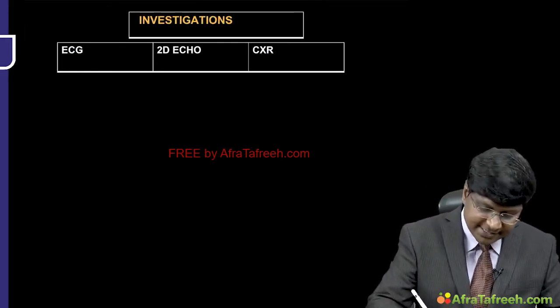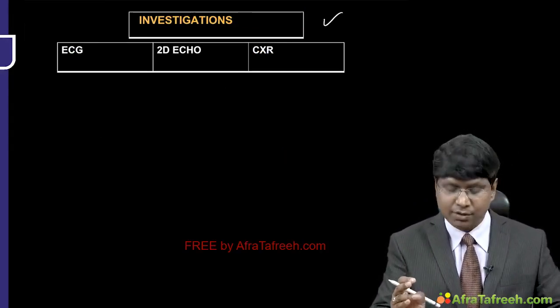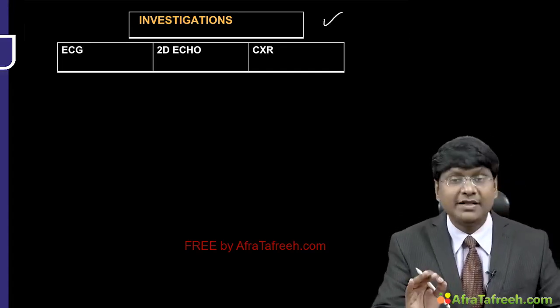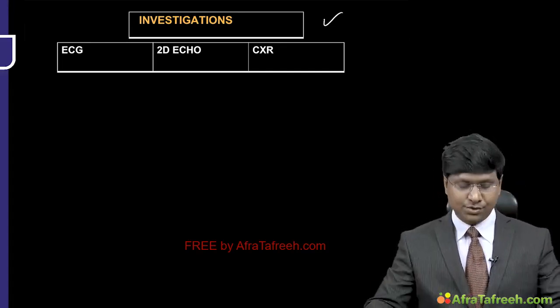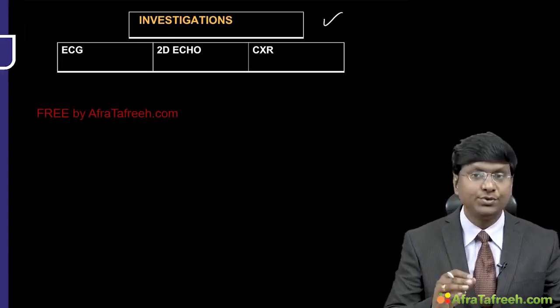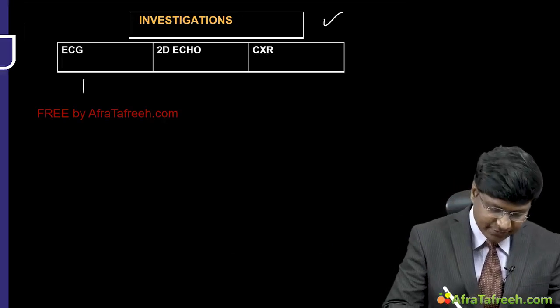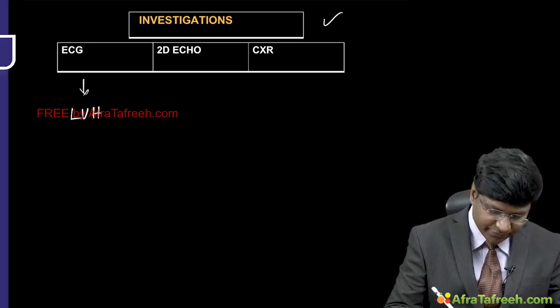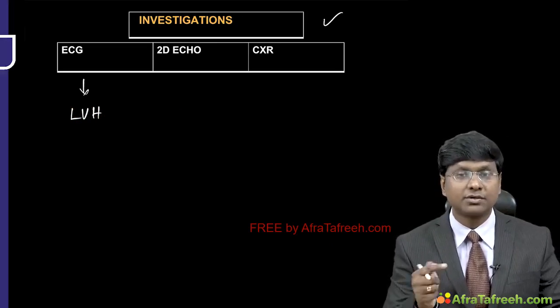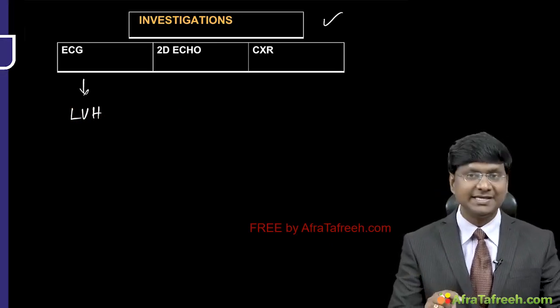Now, let us discuss the investigations in patients with AR. That is ECG, 2D echo, and chest X-ray. These are very, very important, right? Now, what will the ECG show? In the ECG, you will have signs suggestive of left ventricular hypertrophy. But here, what you will observe is the volume overload. That is what you will observe in the ECG changes.